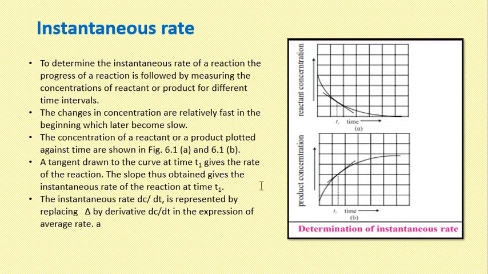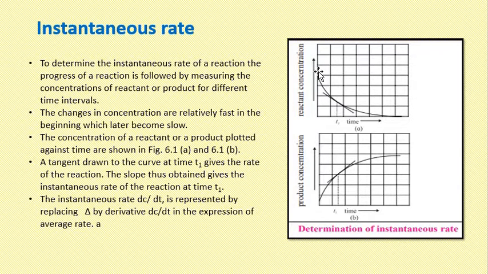Here is the graph where we are showing the concentration and the time on two different axes, and another graph where the concentration of product is plotted against time.